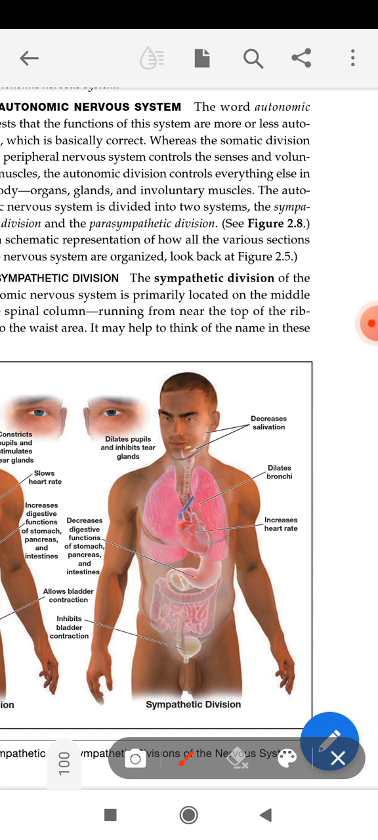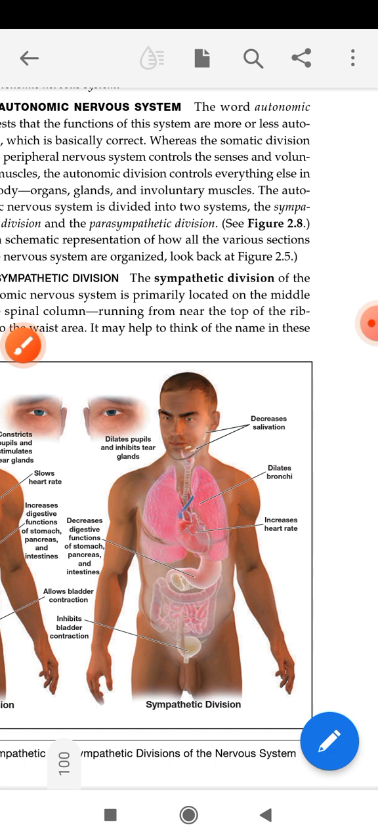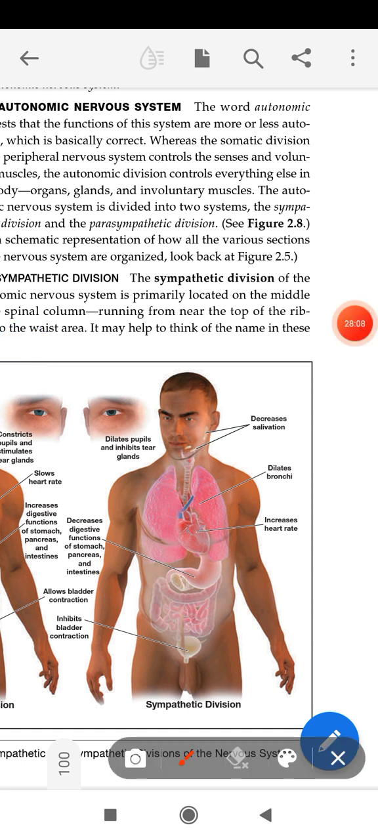This is all about the sympathetic division. How does it get stimulated? It gets stimulated with the secretion of adrenaline, which is a hormone, a chemical released in the blood by the adrenal gland found near our kidneys.